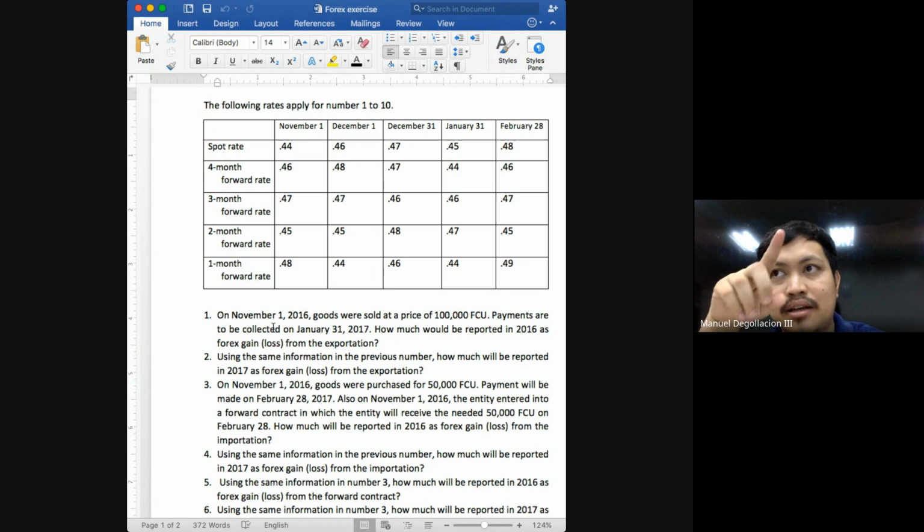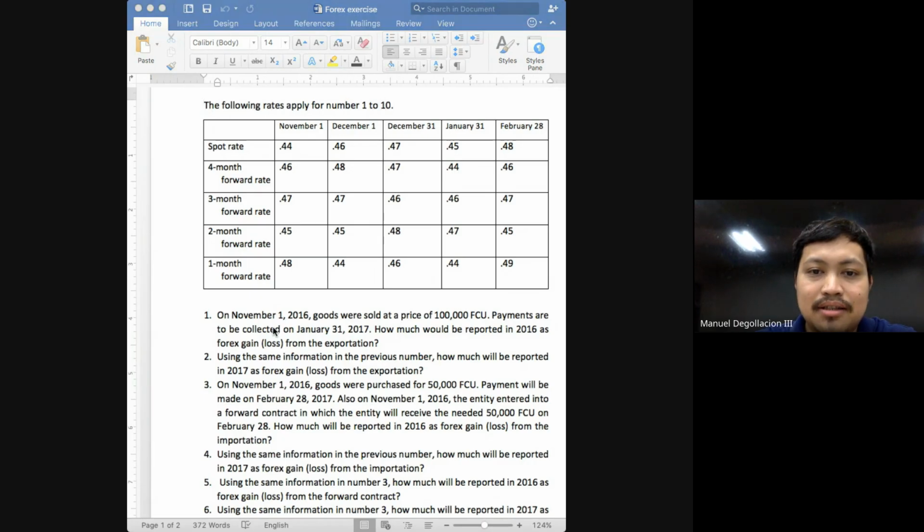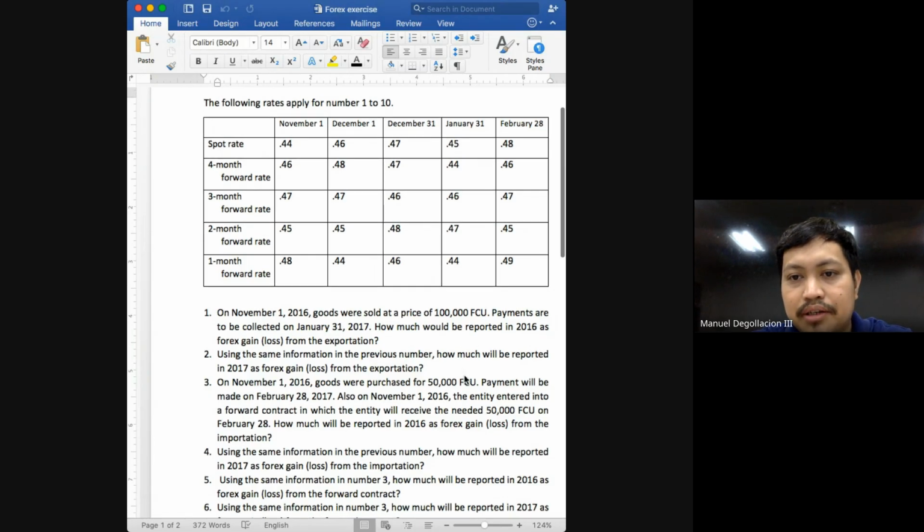23,500. So what happened? On November 1, your accounts payable was 22,000. On December 31, it should be 23,500. So what happened to your accounts payable? It increased. So logically, class, if your liability increased, is that good or bad for you, class? Bad. So that will be considered as a loss.